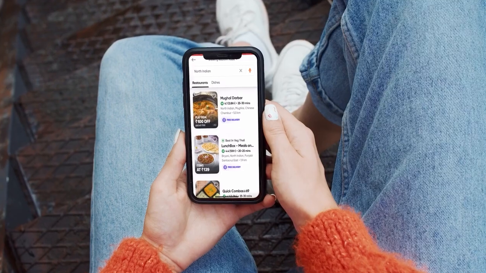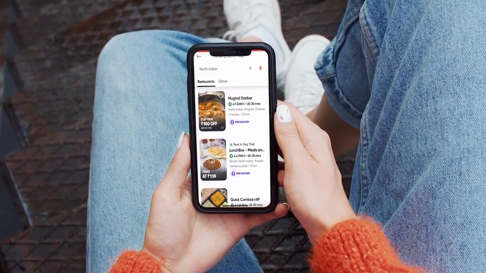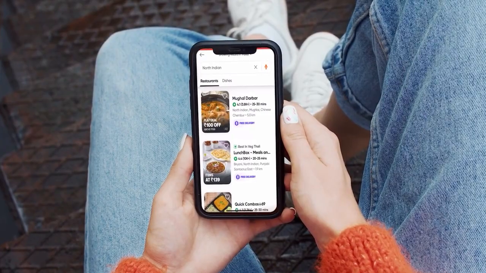Coming to Swiggy, there are three different customers, actually three different parties are involved here. One is the actual customer who make the order. The second is the restaurant partner where we give the order, and the third is the delivery partner. And all these three aspects required a lot of real-time data to be available to them.